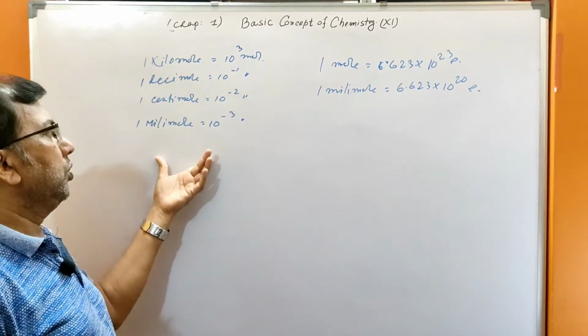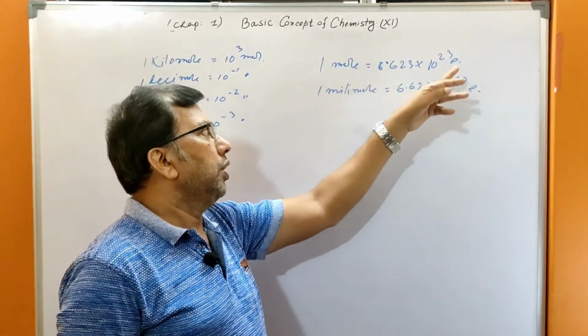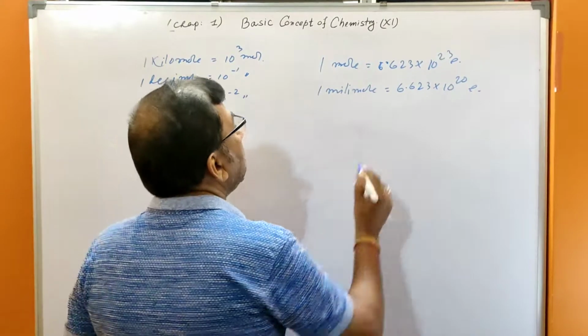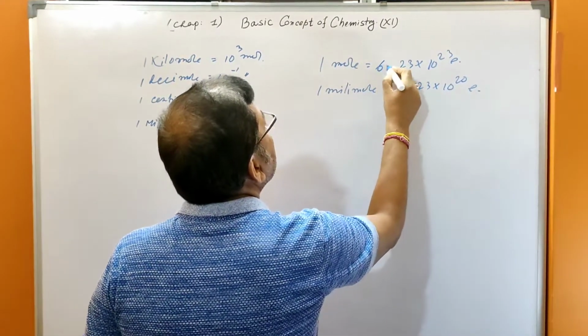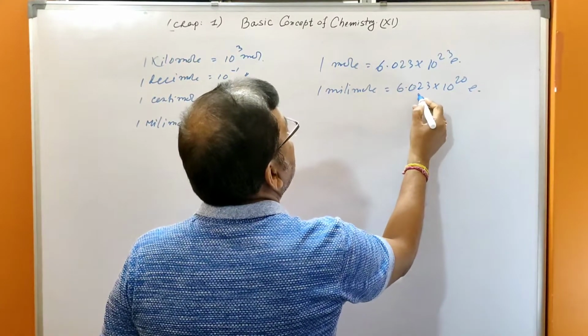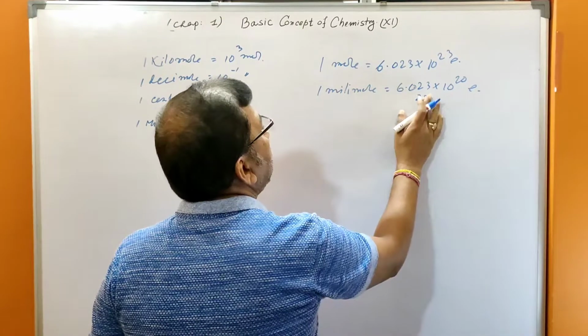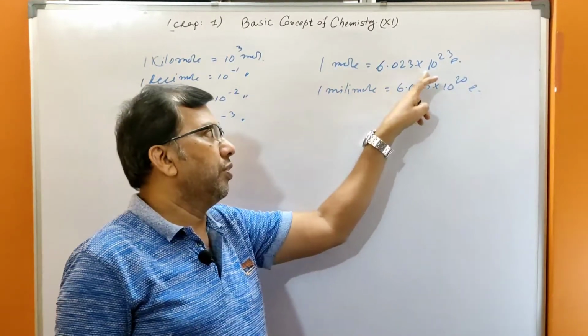This is the system. Suppose 1 mole means 6.023 into 10 to the power 23. You can write 6.022 or 6.023, whichever. So 1 mole equals 6.023 into 10 to the 23 electrons.